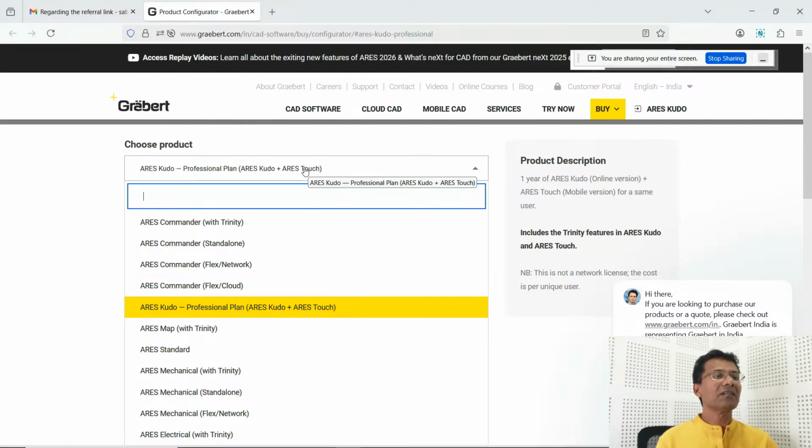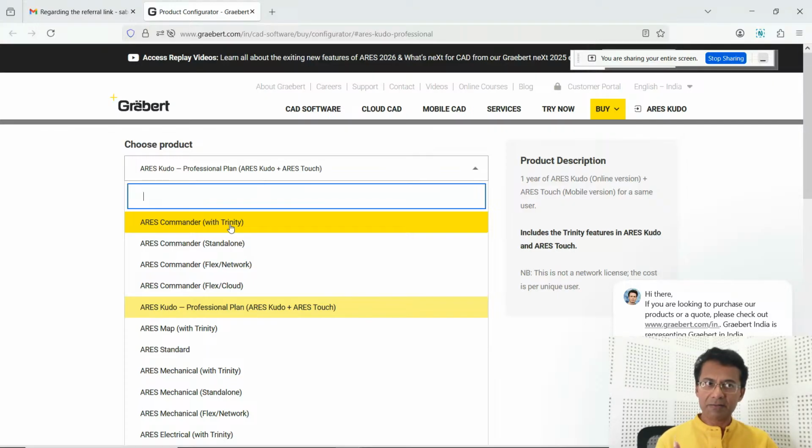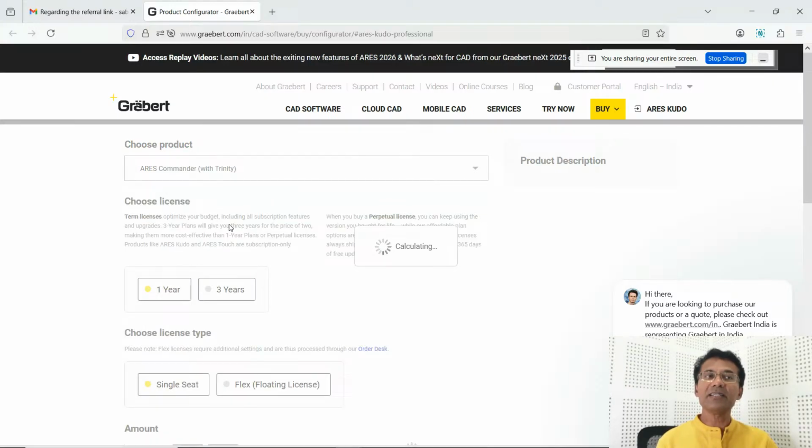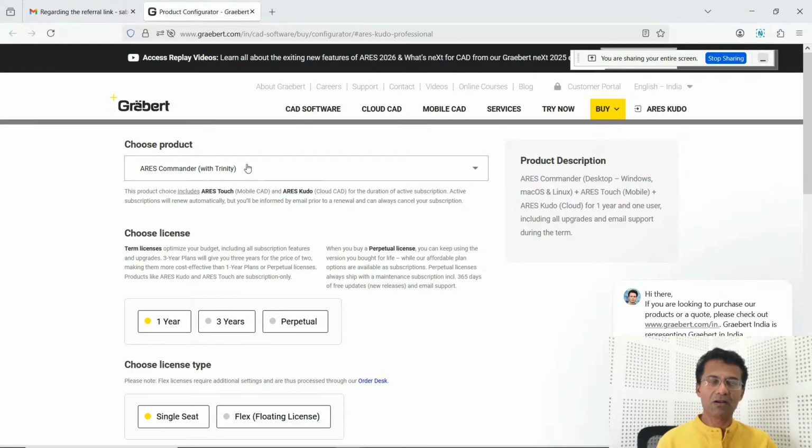For example, if I take ARES Commander with Trinity, ARES Commander is a 2D 3D desktop application from Graebert, similar to AutoCAD. With Trinity, when you choose this option, you can buy ARES Kudo plus ARES Touch, which is called ARES Trinity, plus the ARES Commander, which is a desktop 2D 3D version of the software.